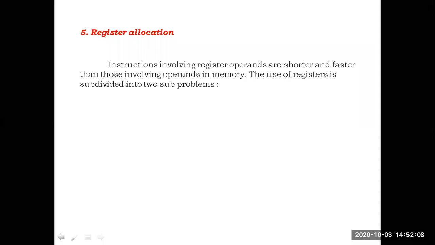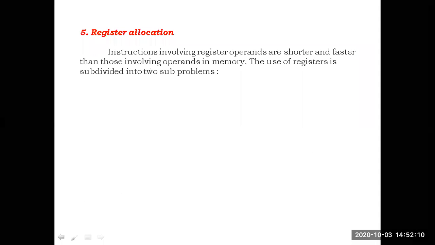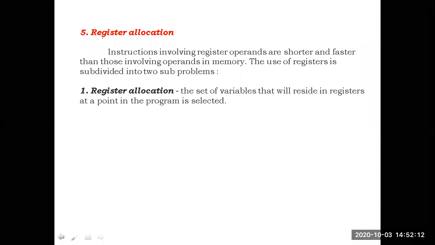The next one is register allocation. One more issue related to the code generator is the register allocation. Which register we have to allocate? How can we define registers? How can you define a register? Anybody? How can we define a register?